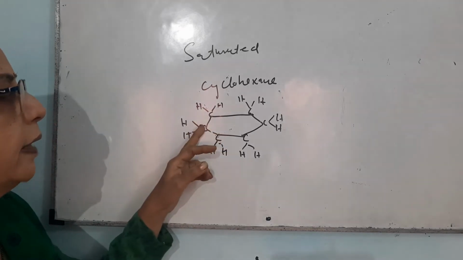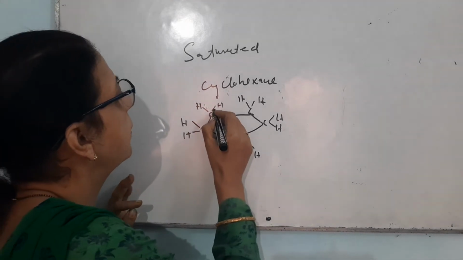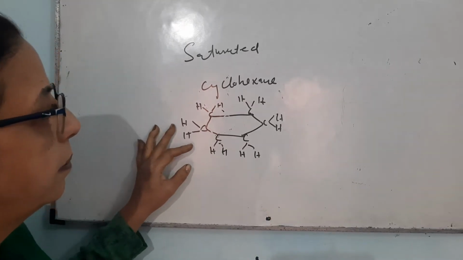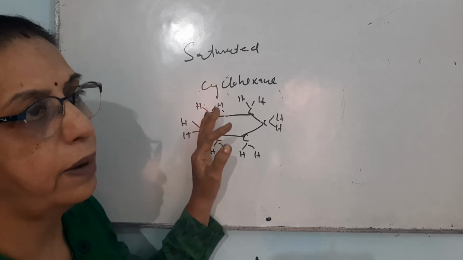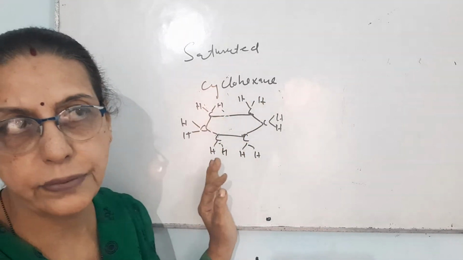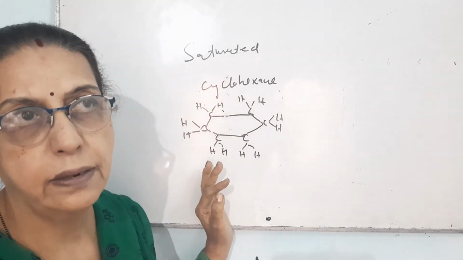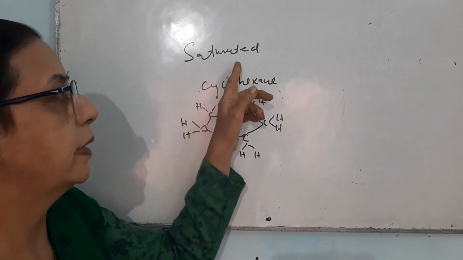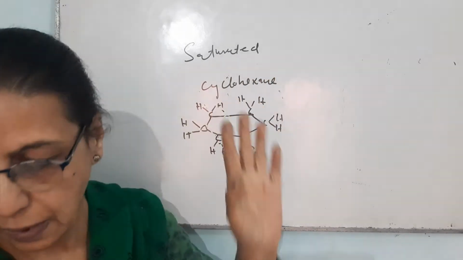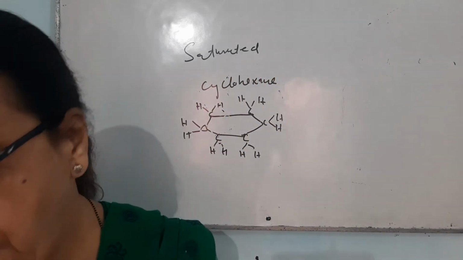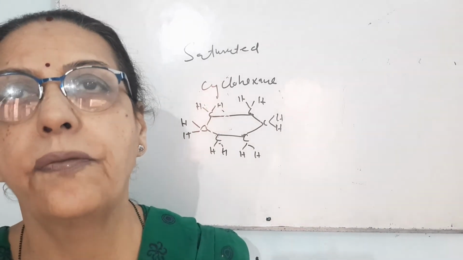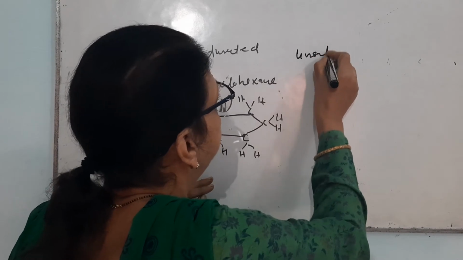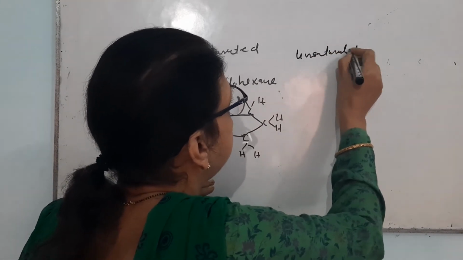You can very easily write the electron dot structure. Just put here 2 electrons. Try the electron dot structure. If you are not able to write it, then I will tell you about the electron dot structure of cyclohexane. Once you try, this compound is present in the form of a ring and it is a saturated ring compound. Now I come to the next compound that is also in the form of a ring, that is known by the name of unsaturated cyclic compound.